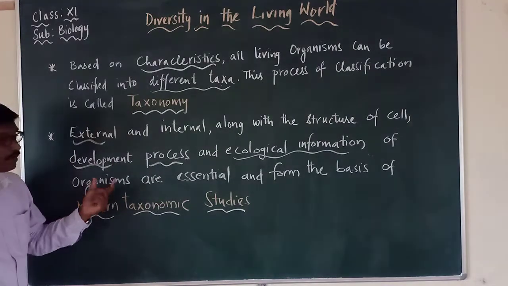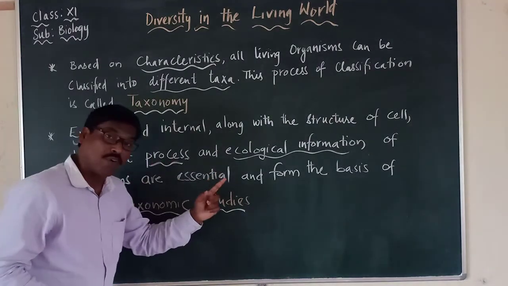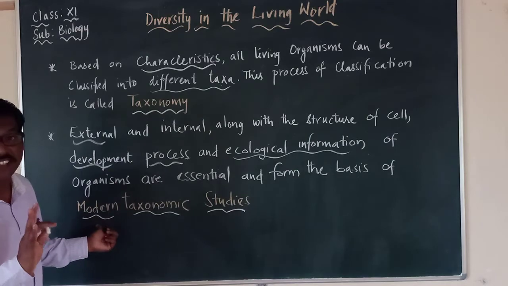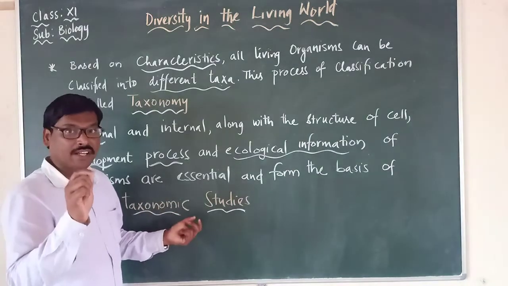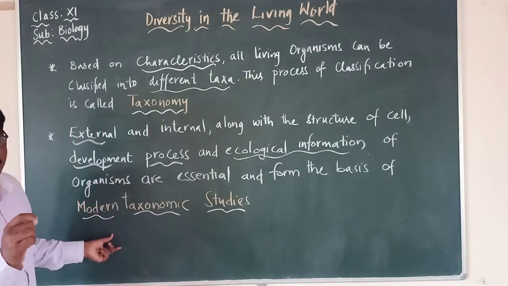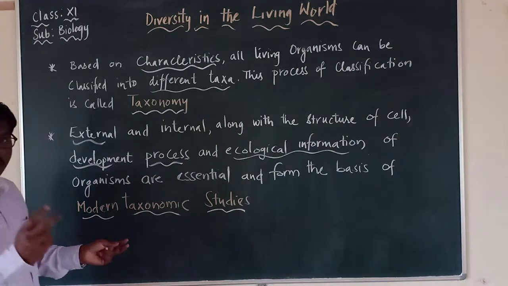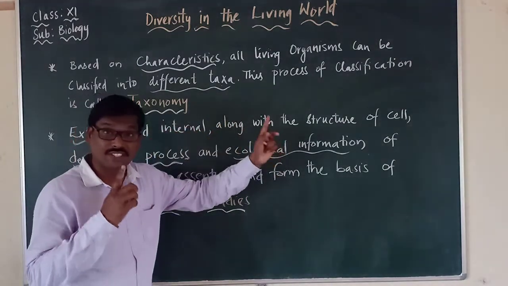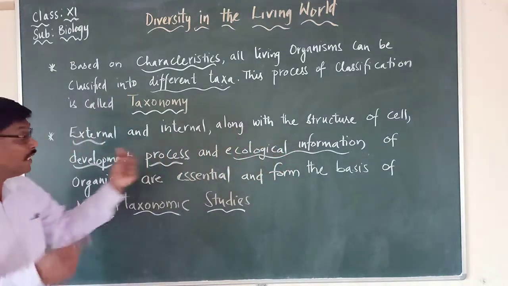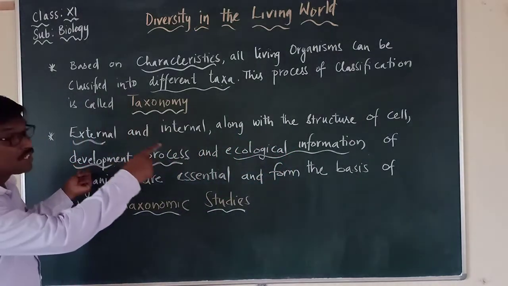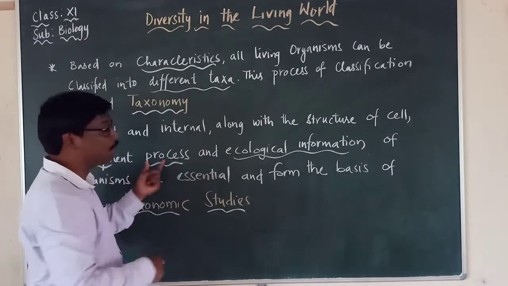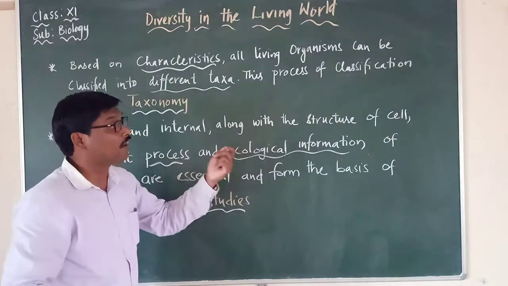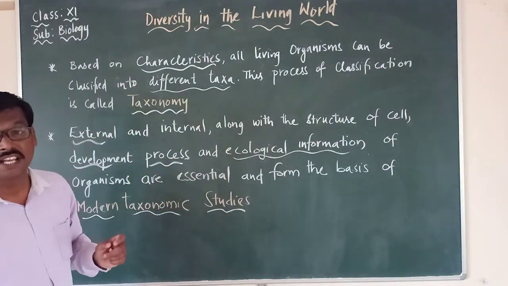These organisms are essential and they form the basis of modern taxonomic studies. So modern taxonomic studies include external, internal, cell structure, development processes and ecological information.